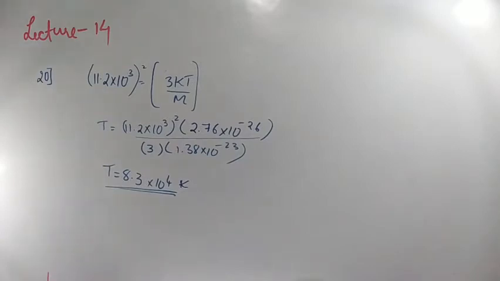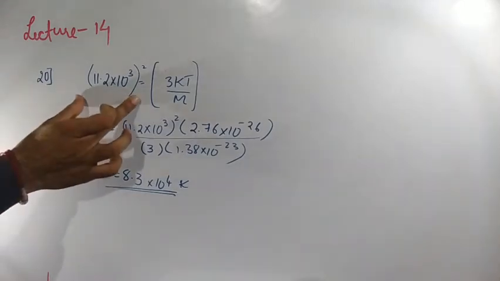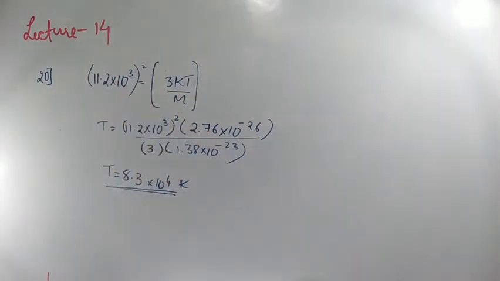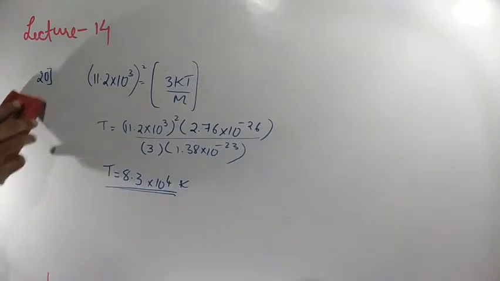Understood? So they are asking at what temperature the molecule has to escape from Earth's atmosphere. For it to escape, just equate the escape velocity with the VRMS term. So you are going to get the temperature value. Only one equation, one unknown value, all other quantities they had given. Just cross multiply and solve it correctly. You are going to get T value as 8.3 into 10 to the power of 4 Kelvin. Clear?